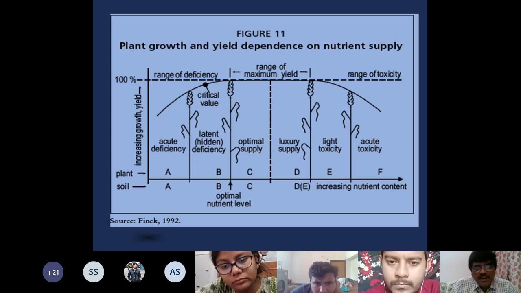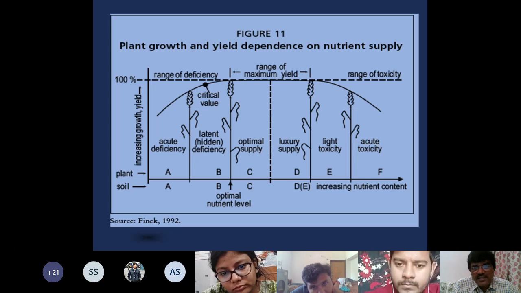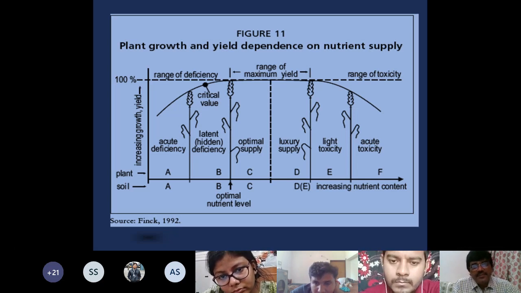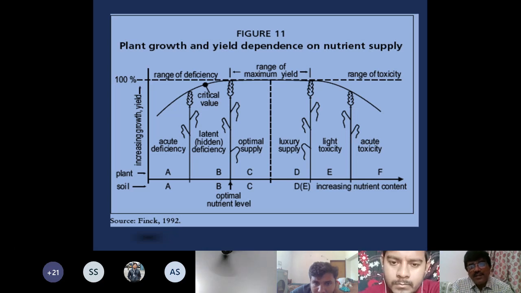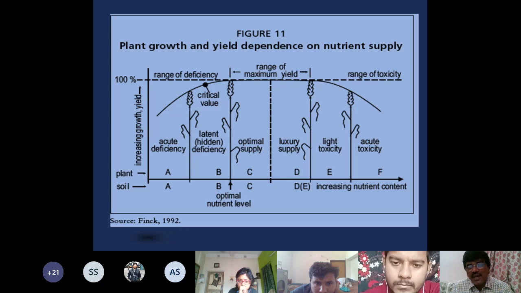So you see on the x-axis the concentration is increasing. On the y-axis you see the range of deficiency. Here in the beginning the nutrient levels are very low, so the plant is showing acute deficiency. Deficiency symptoms are visible here in acute deficiency. Then you further increase the supply of nutrient in soil or in plant. Nutrient in plant can be increased only when you increase supply in soil.